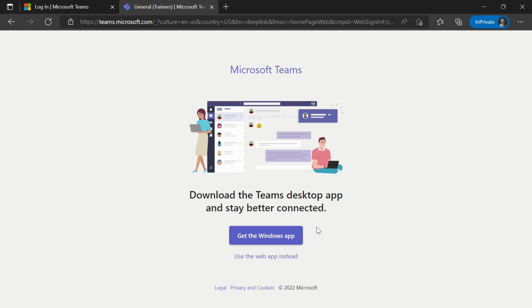I would highly suggest using the Windows app. There are more features on there that you do not have access to in the web version. I'm going to show you the web version first, and then we're going to switch over to the Windows app.